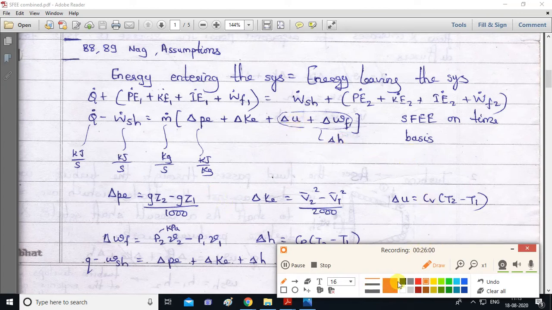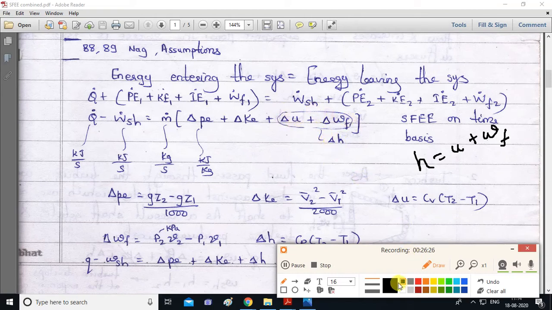Specific enthalpy h is specific internal energy u plus specific flow work, small w F. So same thing, this is delta u plus delta w F. So we can replace it by delta h.